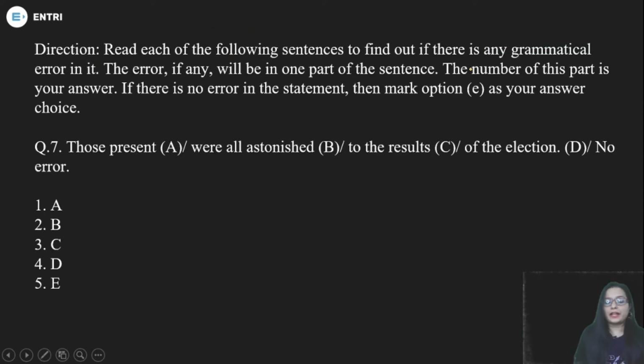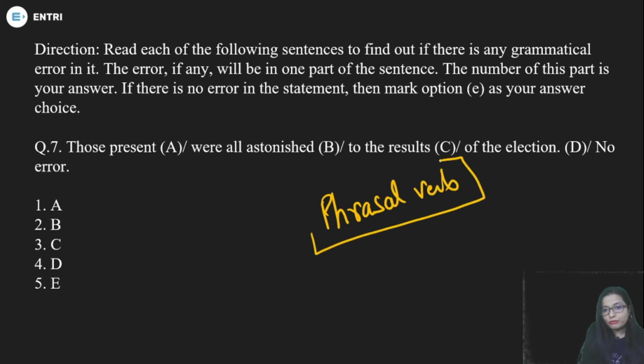Again from error detection: those present were all astonished to the results of the election. The previous question was based on vocabulary or grammar, and this question is based on phrasal verbs. I have given you the hint. Now try to find the error. Just pause the video, take a moment, and try to find where the problem is. The problem is here with the preposition.